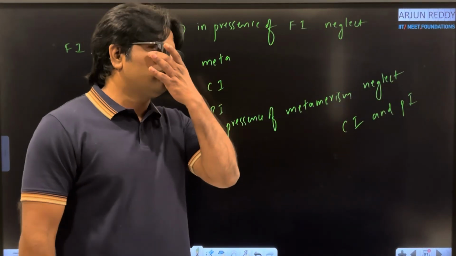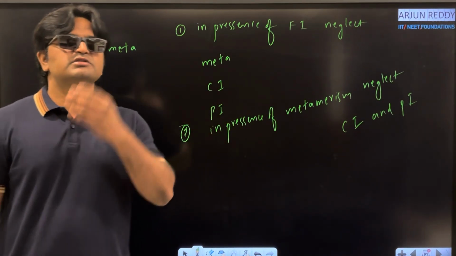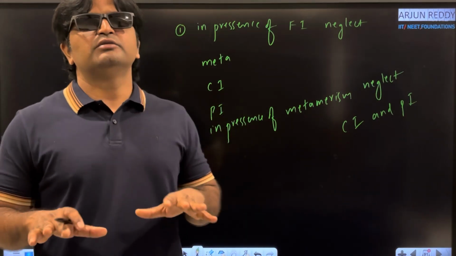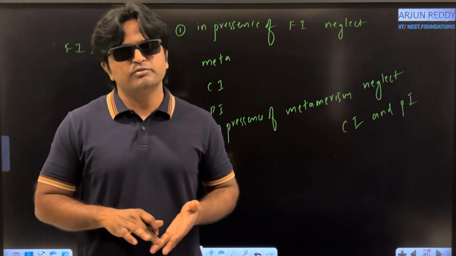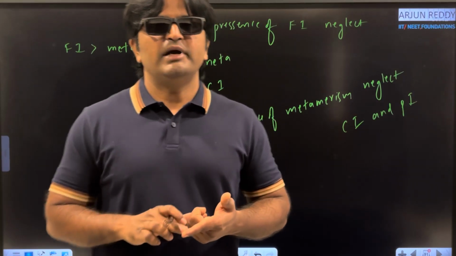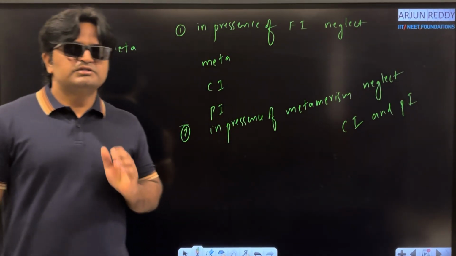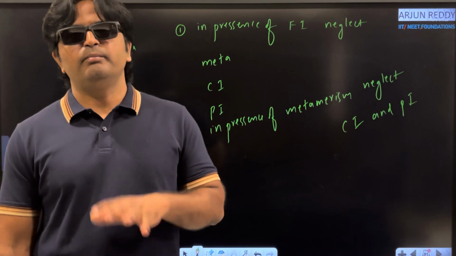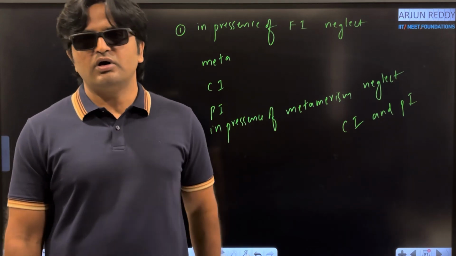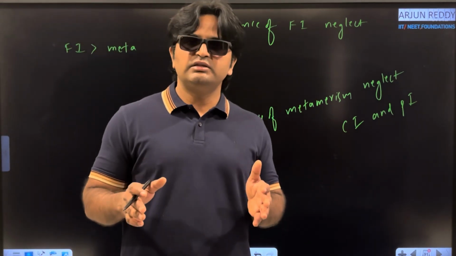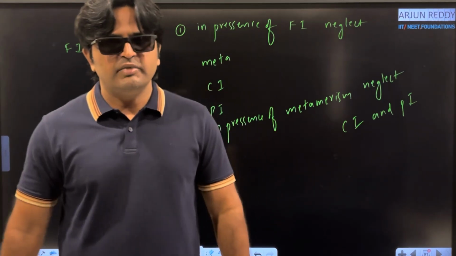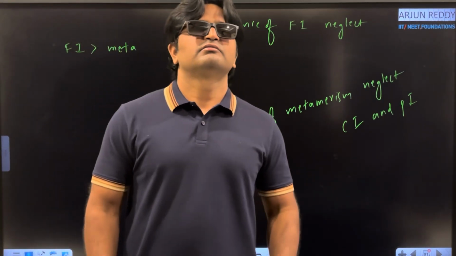These are the very important points in structural isomerism. So today we covered chain, positional isomerism, ring chain, metamerism and functional isomerism. In the next class, we are going to make a great video on tautomerism. That's a very lengthy topic and very important for mains and advanced. Okay. Thank you.